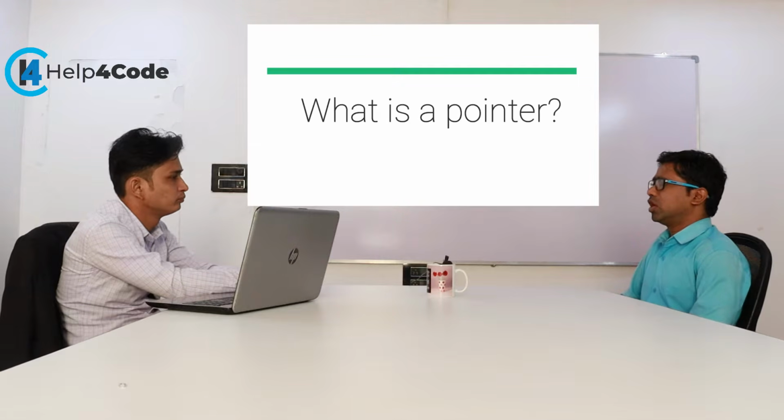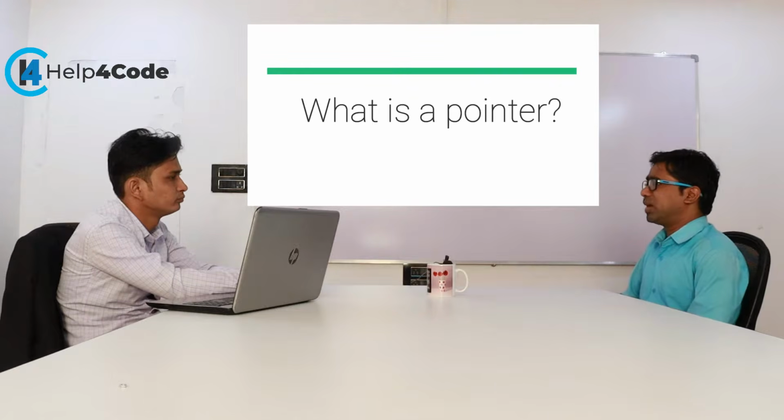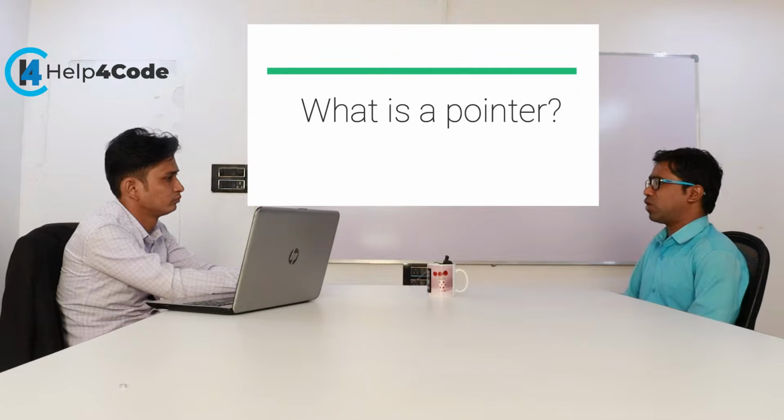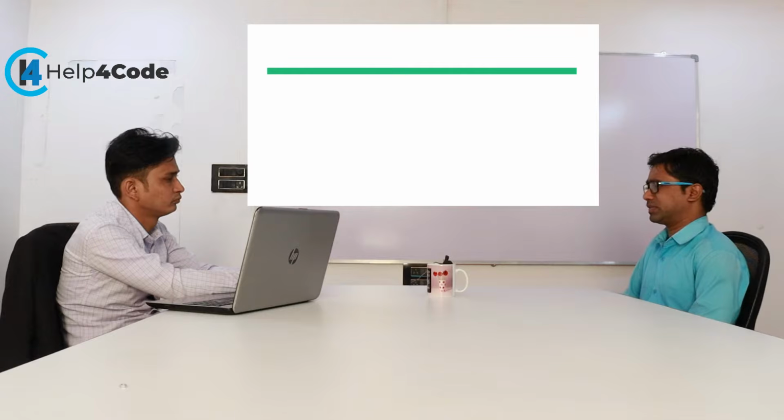What is a pointer? A pointer is like a variable which is able to store the address of another variable. Whenever we want to store a value, we use normal variables, and if we want to store addresses, then we use a pointer variable. In the case of pointers, we use two symbols: first the asterisk and second the ampersand. The asterisk is meant for values, meaning we are dealing with the value, and whenever we see an ampersand, we have to deal with addresses.